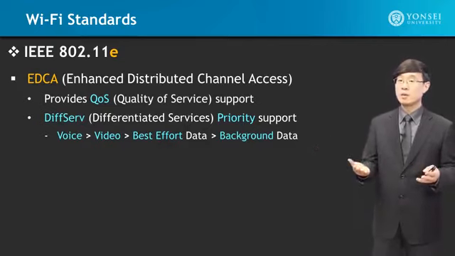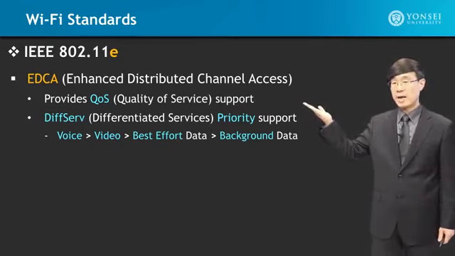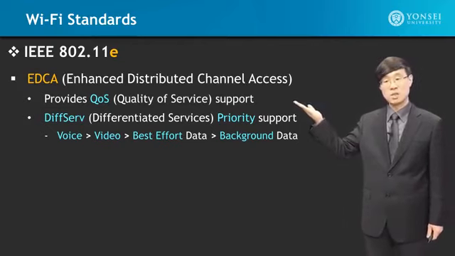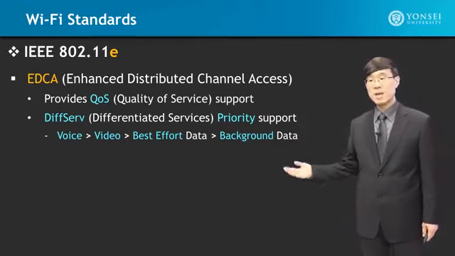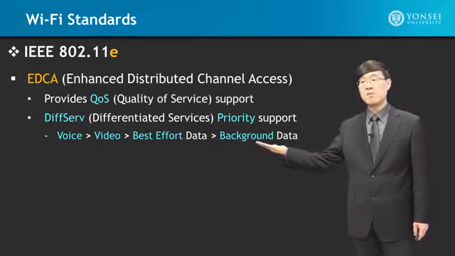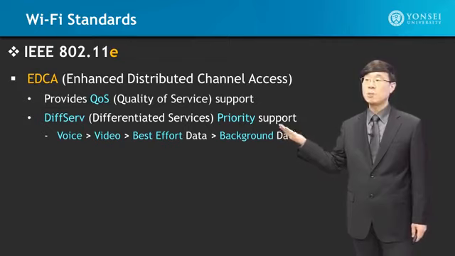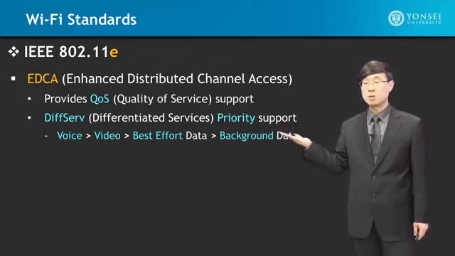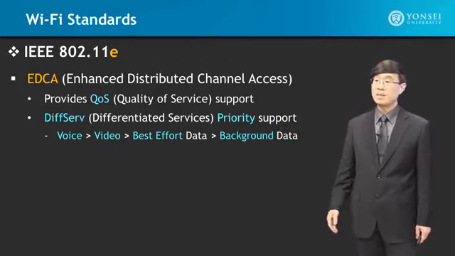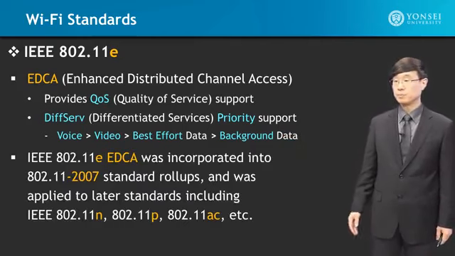If it's more important, there must be a way to support a higher level of reliability in supporting quality of service. And the typical services such as voice, then video, then best effort data, then just plain background data, is what the priority levels were set upon. And this was enabled to support this differentiated level in quality based upon these priority levels. And we'll soon see how.